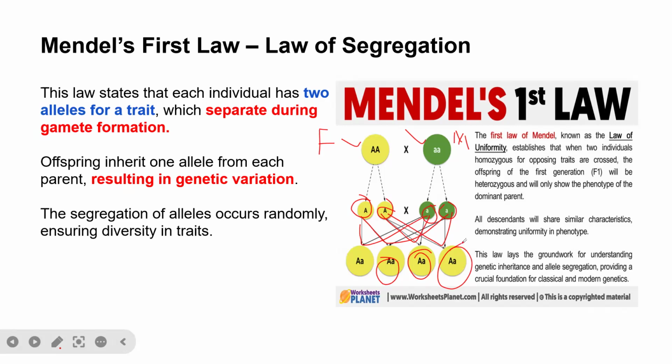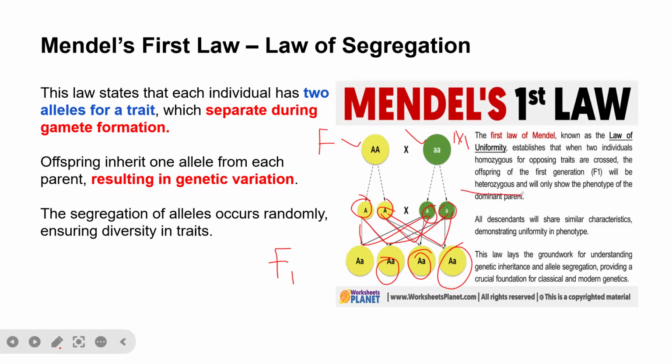So that is why, let's say this capital A is a dominant character for red color. So it means that after you cross, this is our F1 generation, that is first filial generation. So as you can see from this first filial generation, all the offspring here are heterozygous.